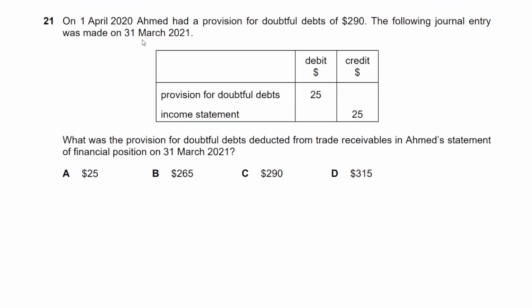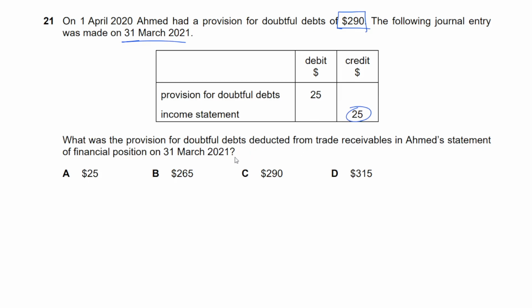Question 21. On 1st April 2020, Ahmed had a provision for doubtful debts of 290. The following journal entry was made on 31st March 2021, end of the year. In the beginning of the year, that's the provision. At the end of the year, there's some transfer. Provision for doubtful debts 25 debit, and income statement credit means when income statement is credited, it's an income. So it looks like provision actually went down. Provision for doubtful debts was adjusted downwards by 25.